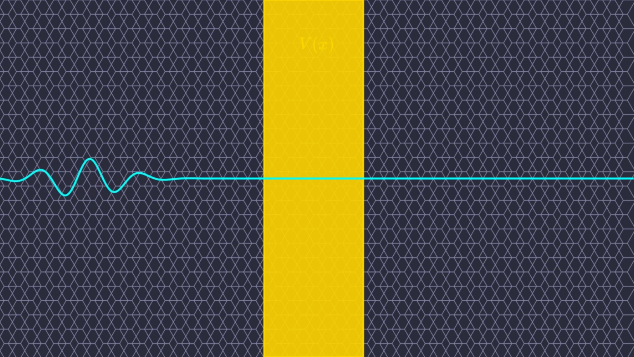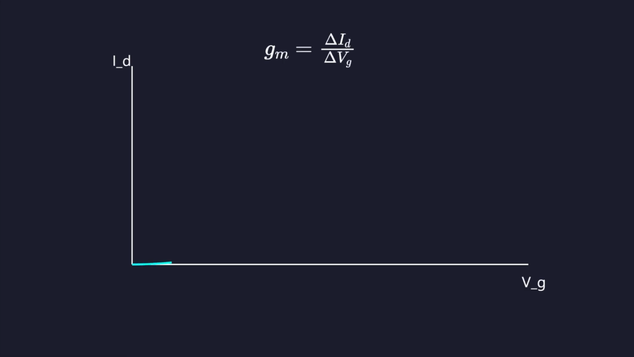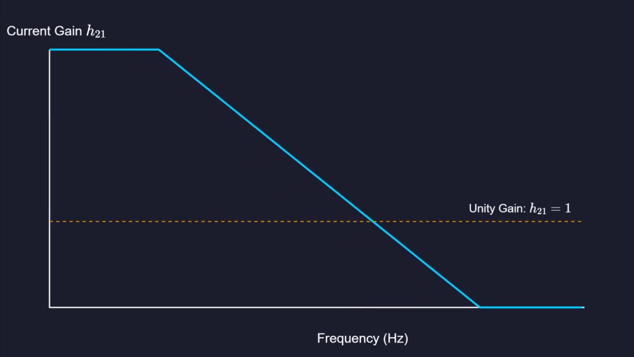Another quantum effect in graphene is Klein tunneling. Electrons can pass through potential barriers with 100% probability, making it difficult to confine carriers using traditional electrostatic gates. Despite these challenges, the high transconductance of graphene makes it a prime candidate for radio frequency electronics. Transconductance measures how effectively the gate voltage controls the output current.